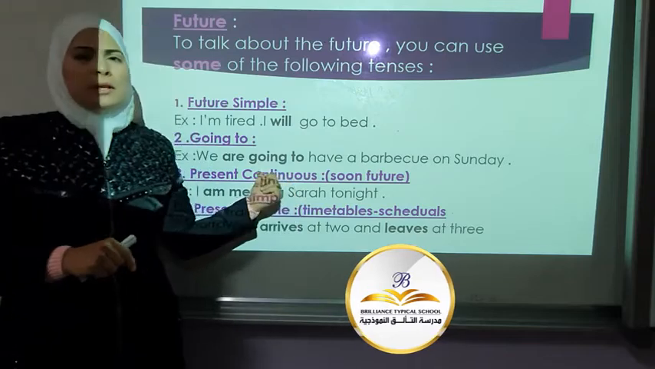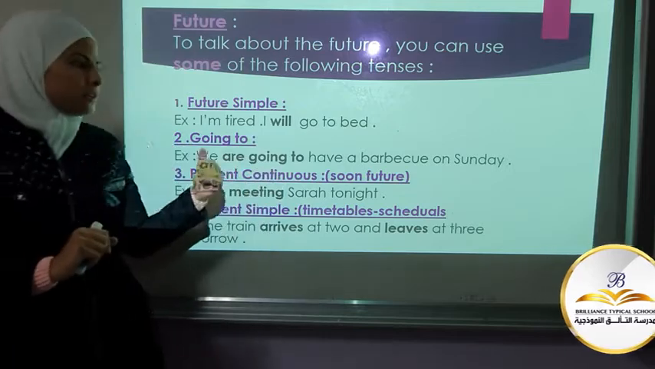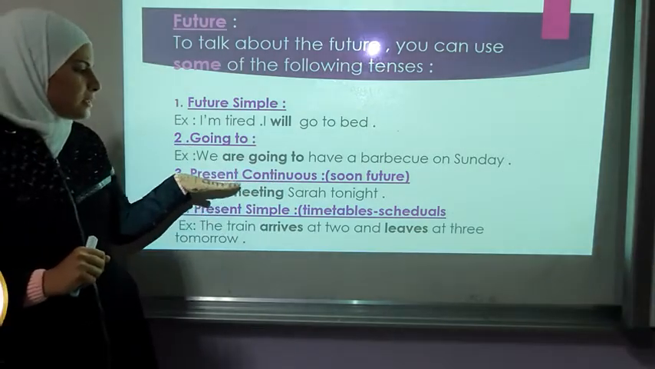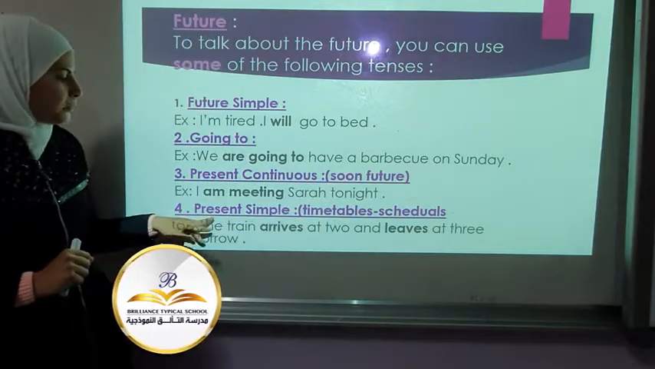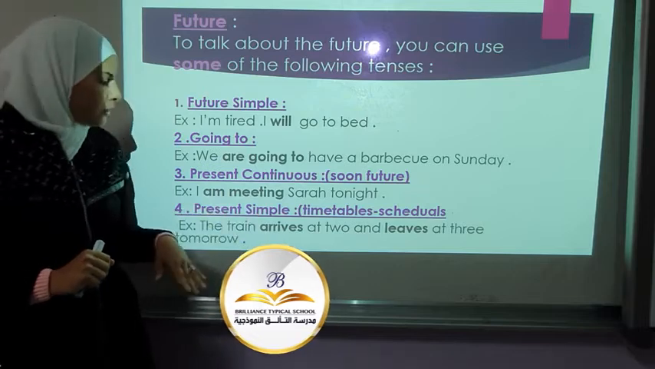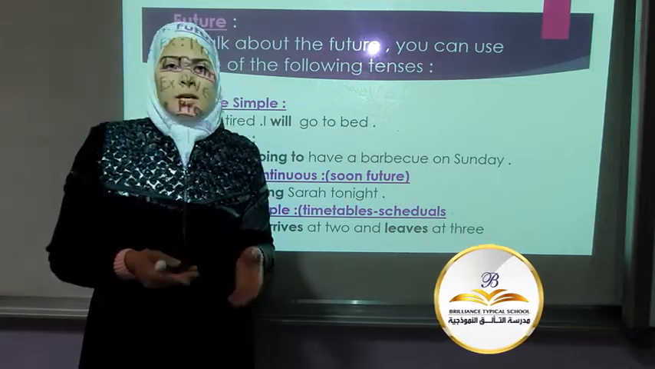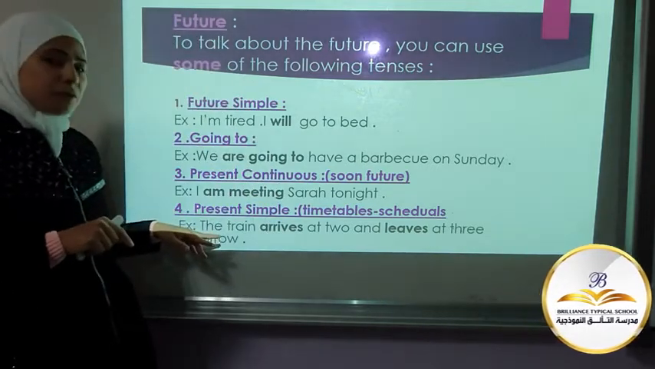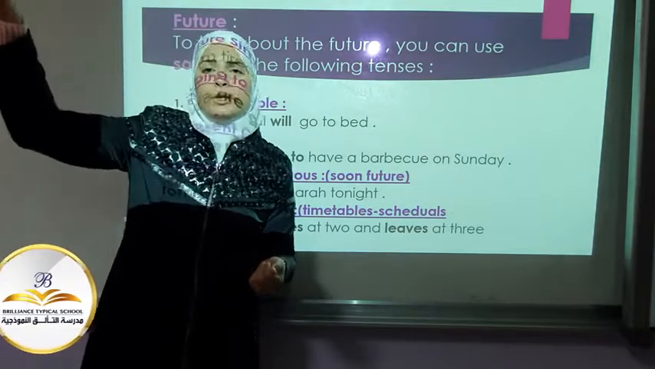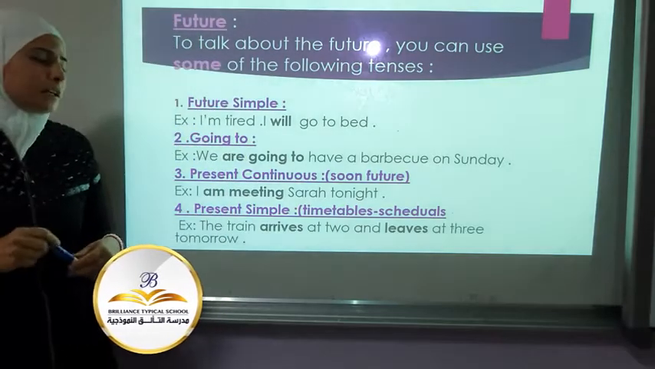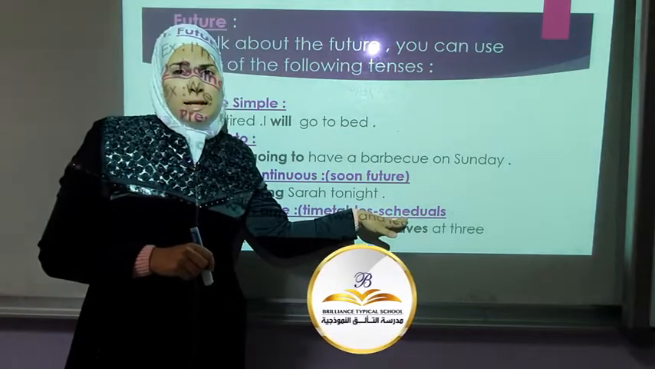We don't use it when we talk about 5 or 10 years from now. It's not soon future. So, present continuous, we use it to talk about soon future. 4, present simple. Again, we usually use present simple to talk about habitual actions, routine actions. But today, you can use it also to refer to future, to talk about routine actions in the future, or what we call timetables, schedules.